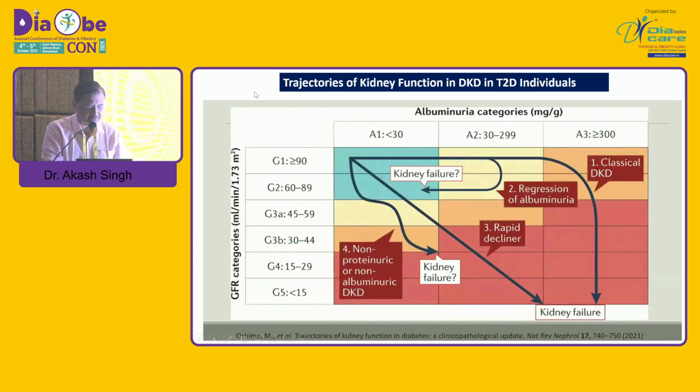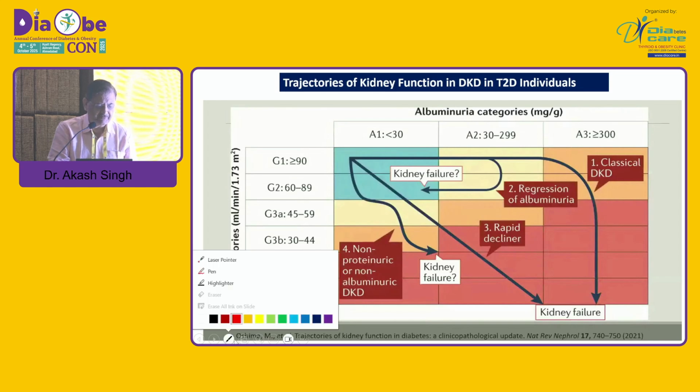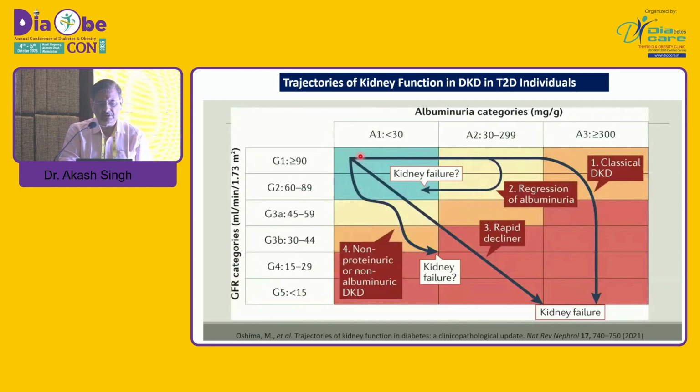So if you see the natural progression of DKD, you can see that there is microalbuminuria, then the albuminuria increases, and then there is loss of eGFR. This is a typical course. Some of them will revert back to normal, lucky ones. In some, there is a rapid decline. Both the proteinuria and eGFR show a rapid decline. And there is this entity which is a non-proteinuric kidney disease, where there is only a decline in the eGFR and no increase in the proteinuria.